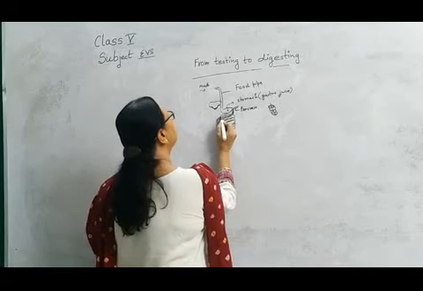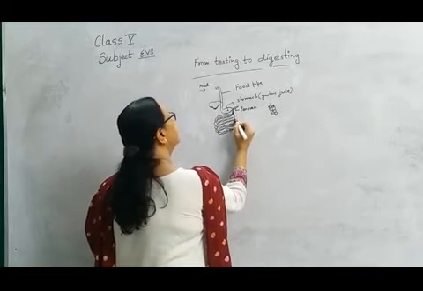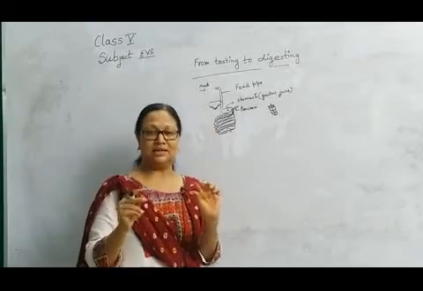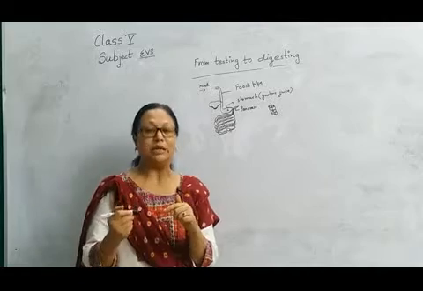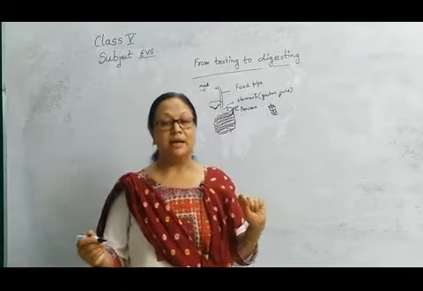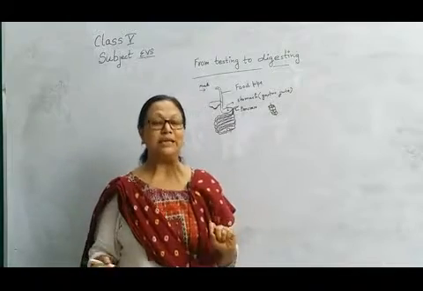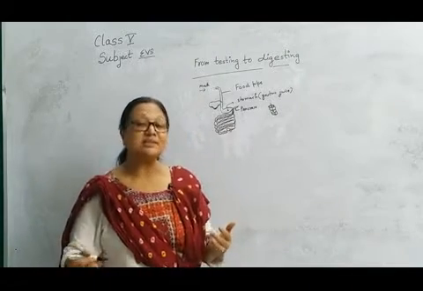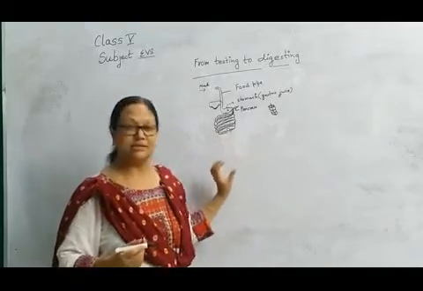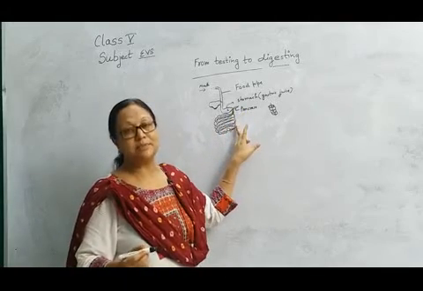On the outer side you will see the large intestine, whereas inside it there are very small, very narrow tube-like structures, which are the small intestine, and they are 11 meters long. We cannot tell that it is 11 meters long because it is coiled within the large intestine. But the food goes through it.